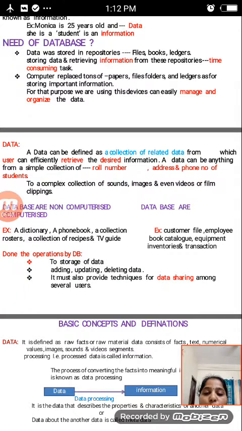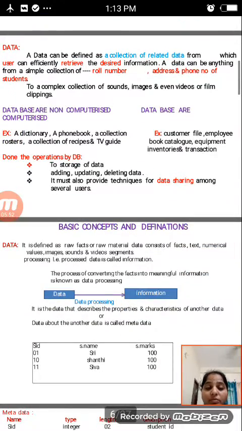It must also provide techniques for data sharing among several users. If we want to share the data, we can share it, but whenever we store the data, only then can we share it. These are the operations done by the DBMS.